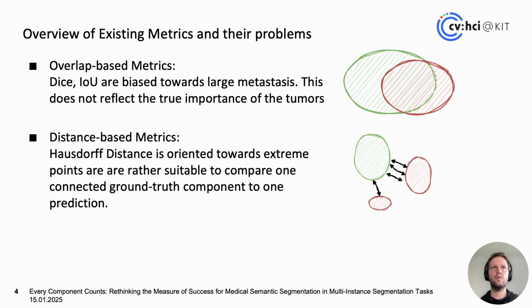And you may say, okay, what about something like the Hausdorff 95 distance or the normalized surface distance? These types of metrics are also influenced by the size of the objects, as they would typically measure the difference between the surface points, and large components have more surface points and therefore have a larger effect on the distribution of the surface distances.